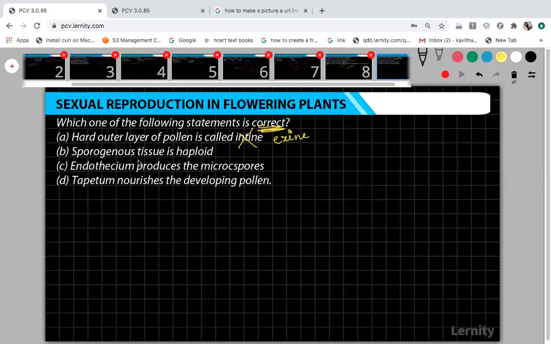Sporogenous tissue is haploid. Sporogenous tissue consists of microspore mother cells. Will mother cells be haploid or diploid? They will be diploid, right? So the microspore mother cells are diploid. It is not haploid. Again, this is also wrong. Endothecium produces spores? It is not endothecium. It is sporogenous tissue which produces the microspore. That is also wrong. Tapetum nourishes the developing pollen. Yes, tapetum nourishes the developing pollen. So option D is the right statement, and the correct answer is option D.